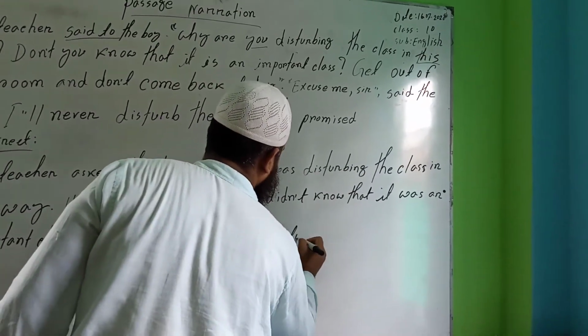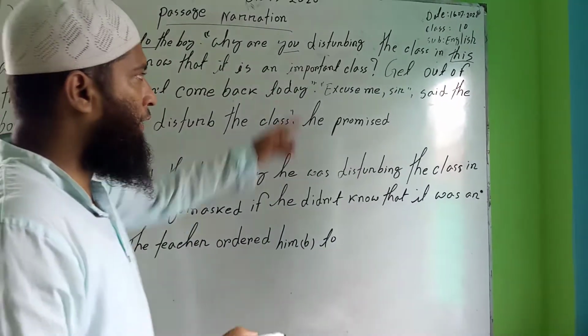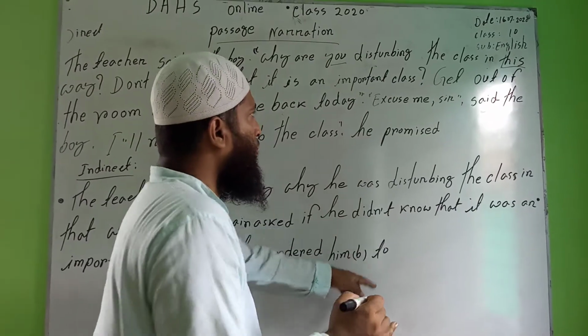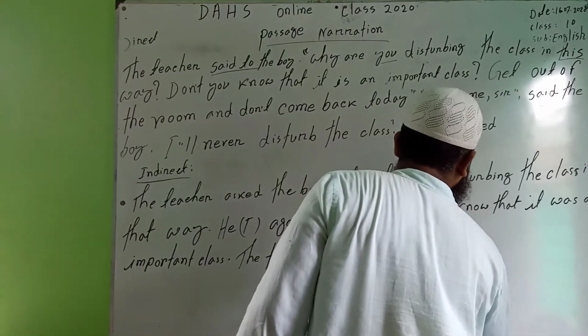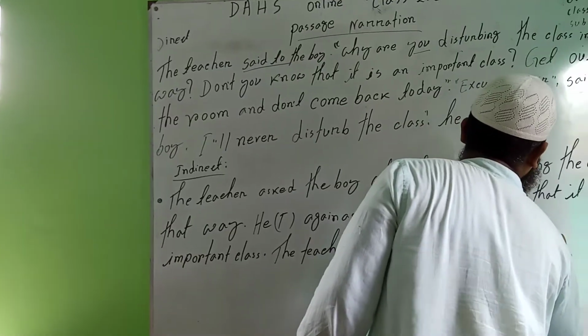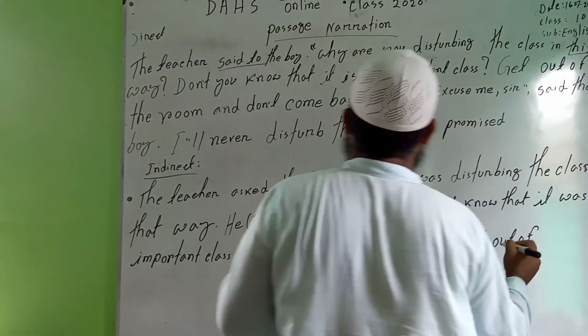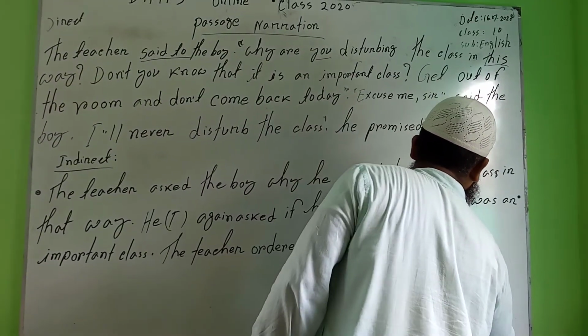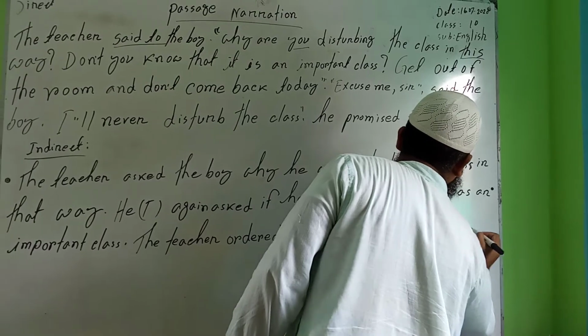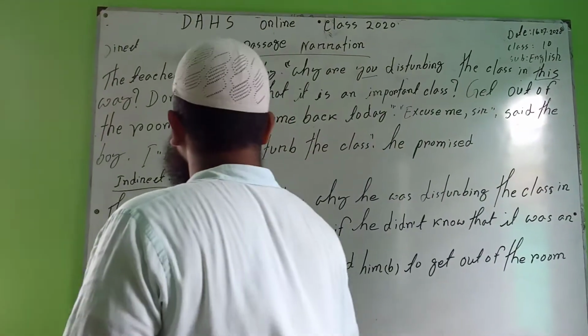These are imperative sentences. For this reason, before an imperative sentence we will seat the preposition to. To get out of the room.